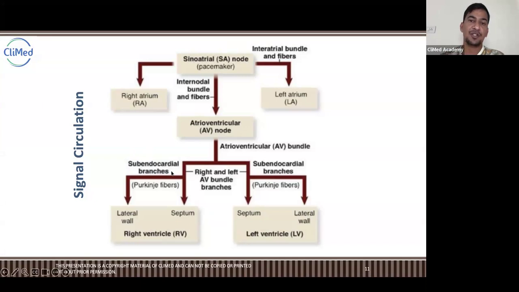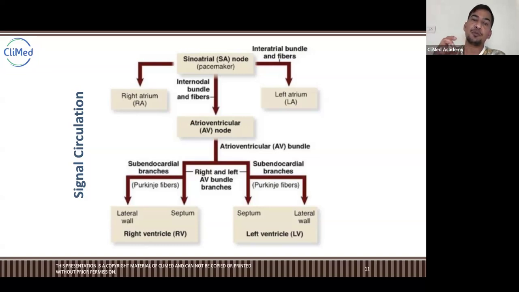If it is going to the right side, it is called the right bundle branch, and the disease associated is block. So when a patient comes, you must easily find whether the patient has come with RBBB or LBBB, where RBB is the right bundle branch and LBB is the left bundle branch.